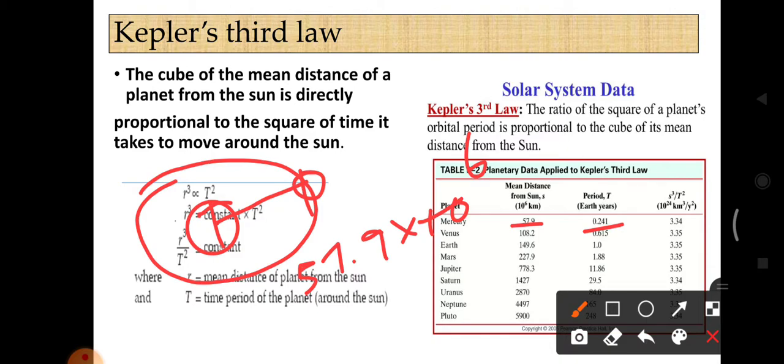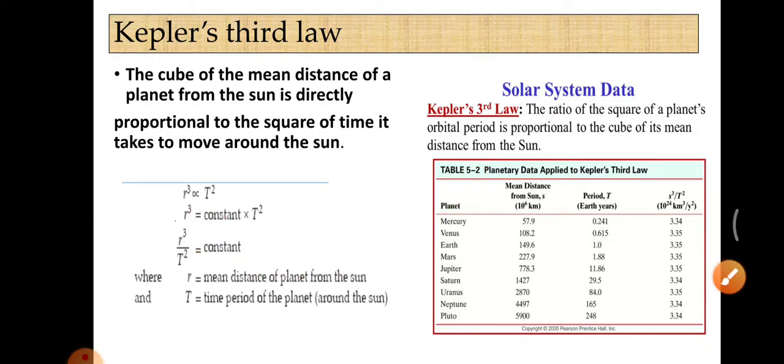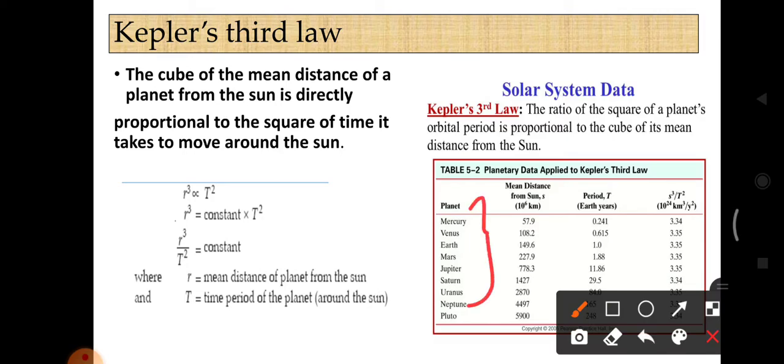When we divide this r cube value by t squared, we get 3.34. So if you divide r cube by t squared for all the planets, it gives the constant value 3.34. From this we can say that r cube by t squared equals constant.